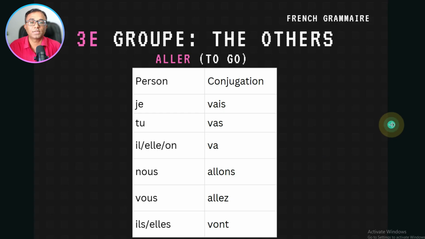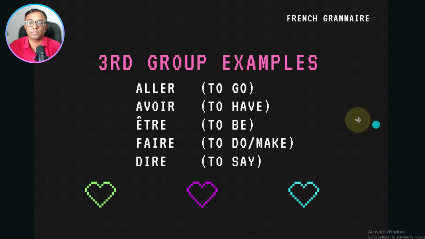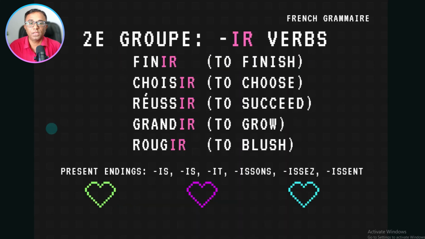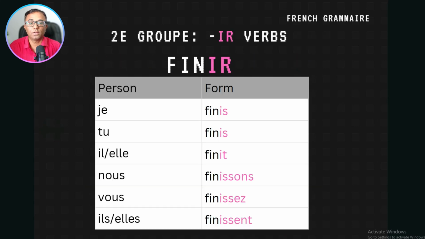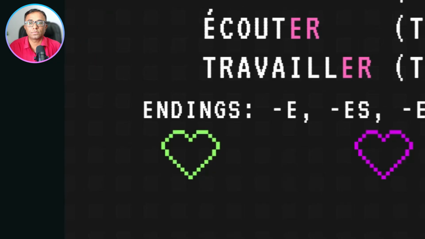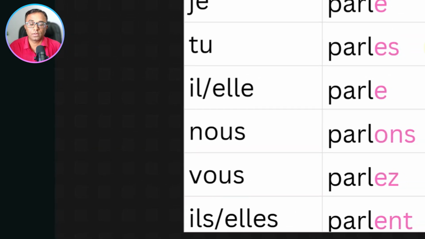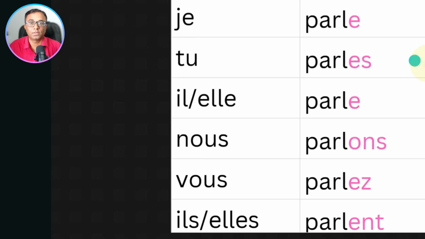Now let's see some examples of irregular verbs. For example, aller, avoir, être, fait, and dit. If you want to learn in detail, for example the verbs être and avoir, and also the verbs finir and parler, I made different lessons.